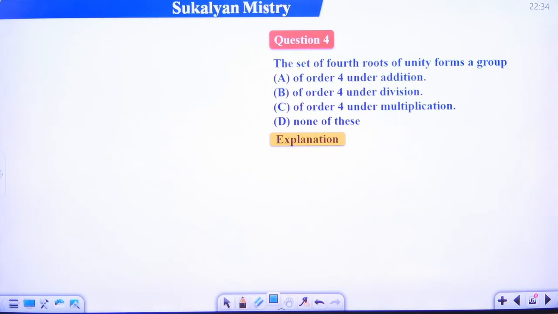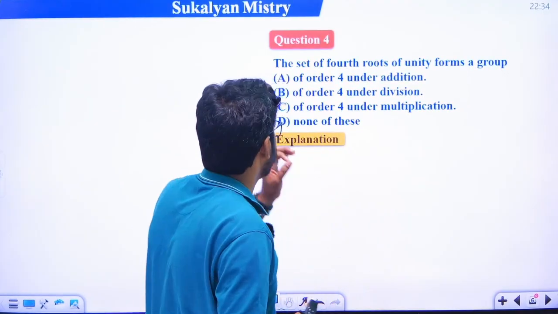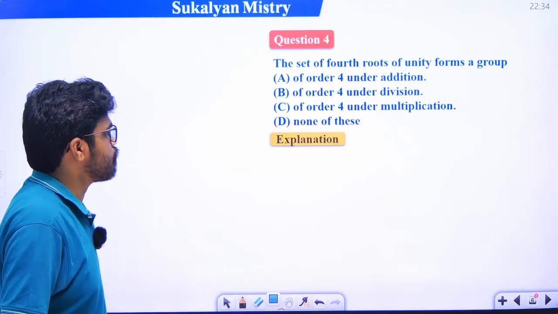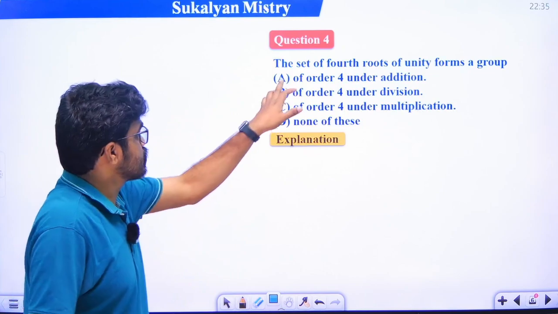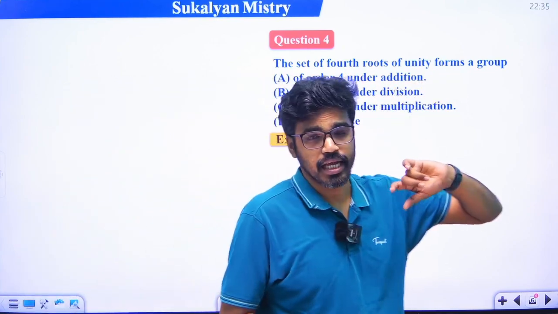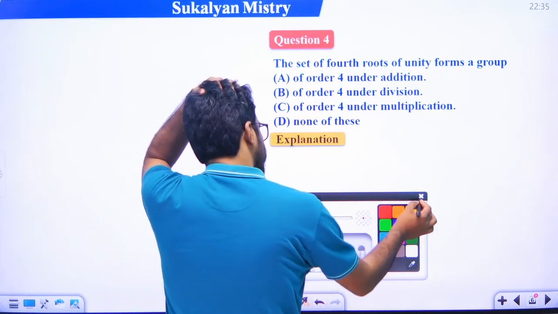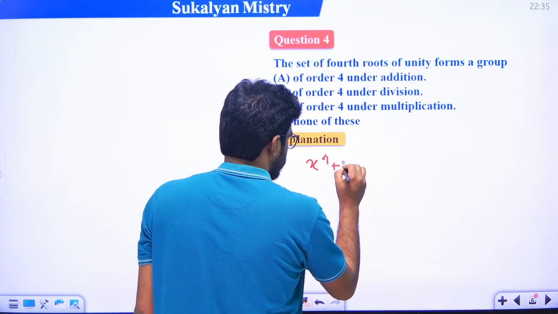So next problem. This set of fourth roots of unity forms a group of order 4 under addition, of order 4 under division, of order 4 under multiplication, or none of this. So what is this? This set of fourth roots of unity. That means we have to consider this equation, right? What is the equation? The equation is x to the power 4 plus 1 is equal to 0.